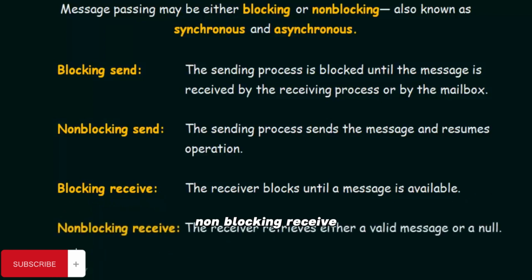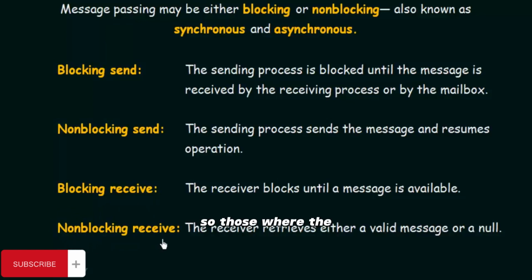And the next one is non-blocking receive. This is just the opposite of the blocking receive. The receiver retrieves either a valid message or null. In this non-blocking receive, the receiving process is not blocked until it receives a message. It will retrieve a message if there is one, or else it receives nothing. So this will again be the synchronous type, and this non-blocking will be the asynchronous type.